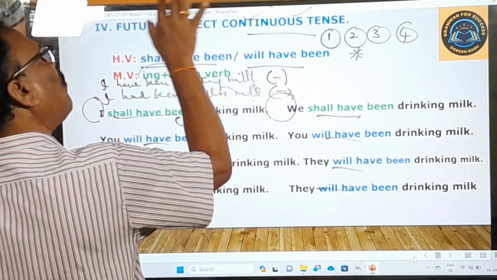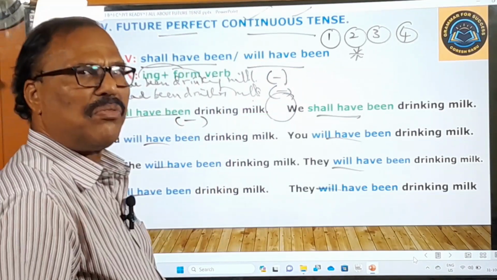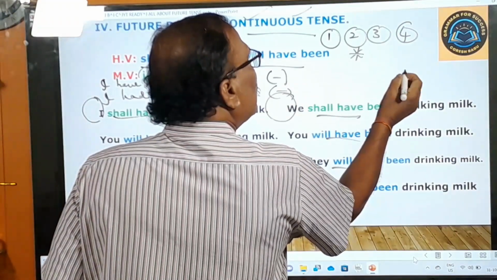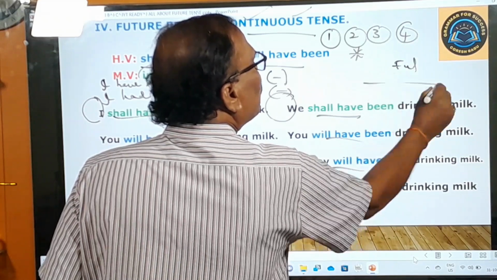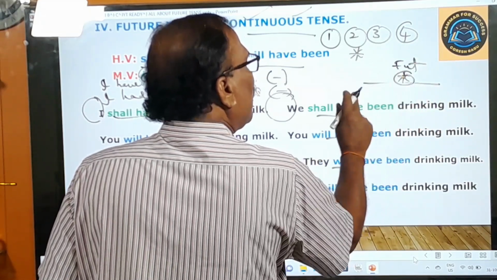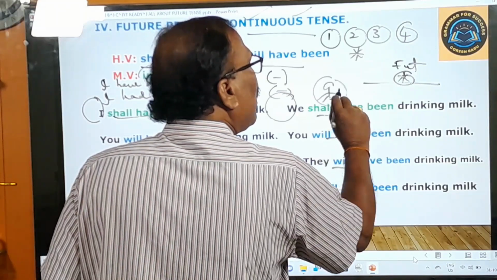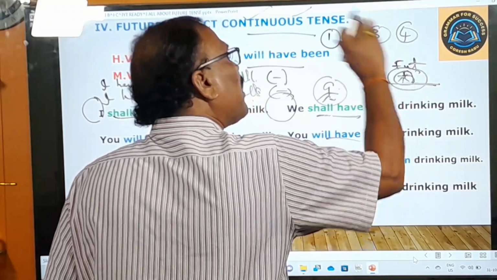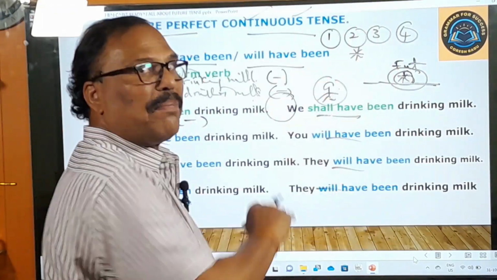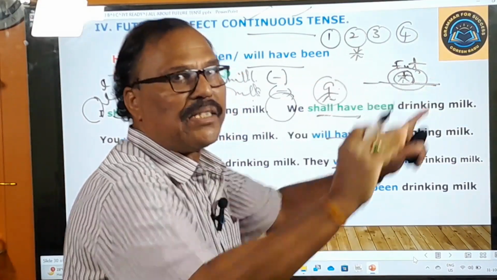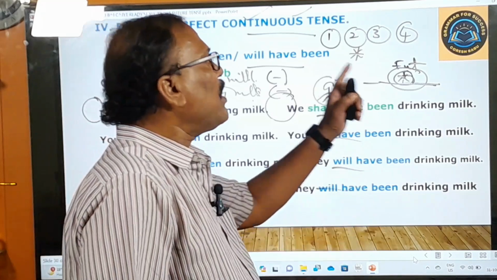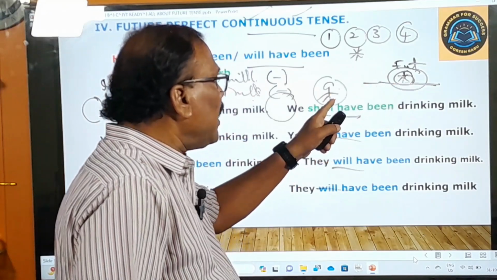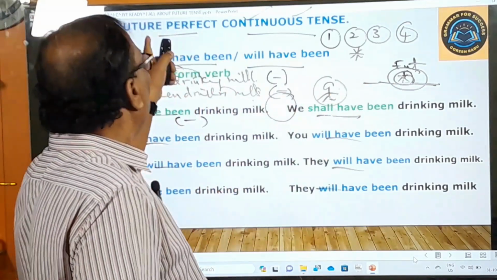Nenu paalu tragutune untanu. Tragutune untanu means, what do you understand from this? You understand that you are saying that at some point of time in the future, this is future, you will be doing some action. You will be continuing to do that job. This action you are doing will be in progress. You keep doing something at this point of time in the future. This action, if you want to indicate now, you have to speak it only in the future perfect